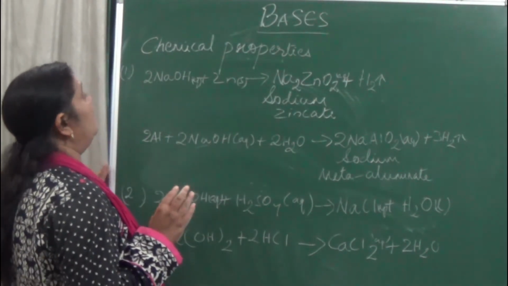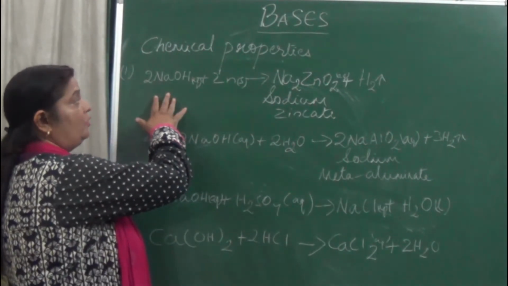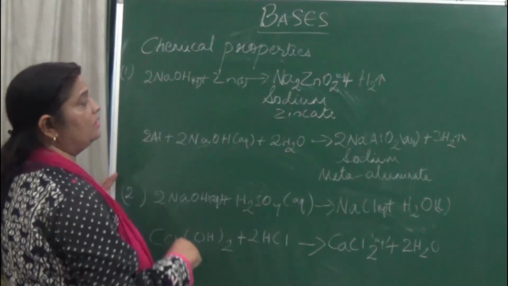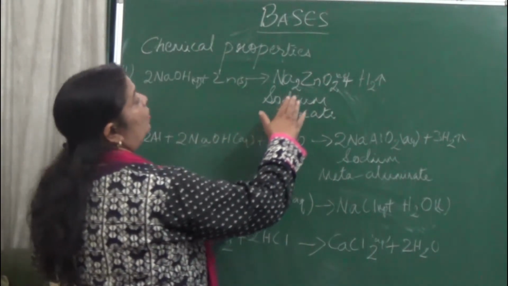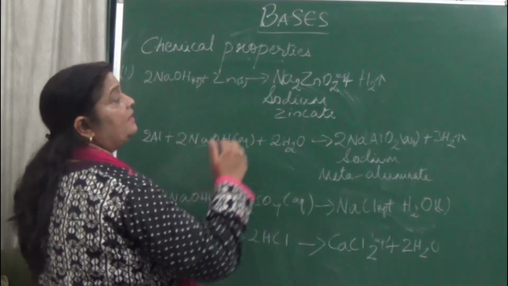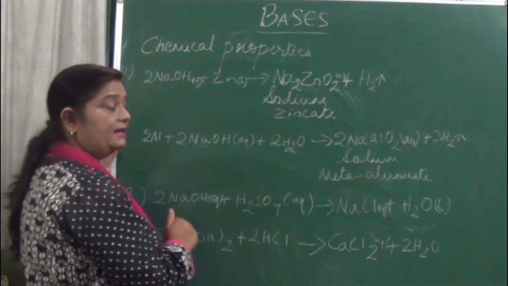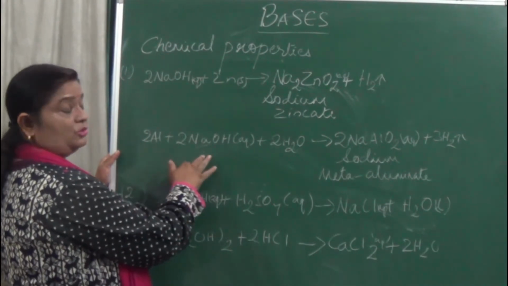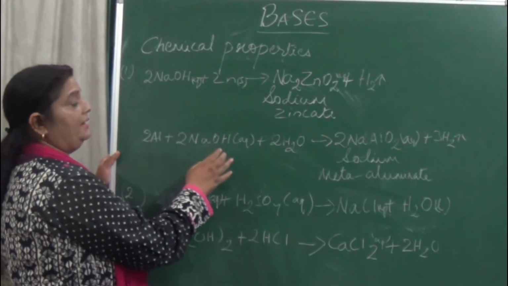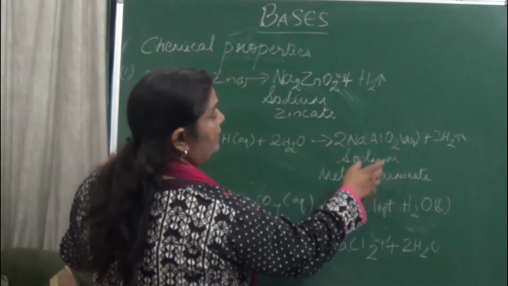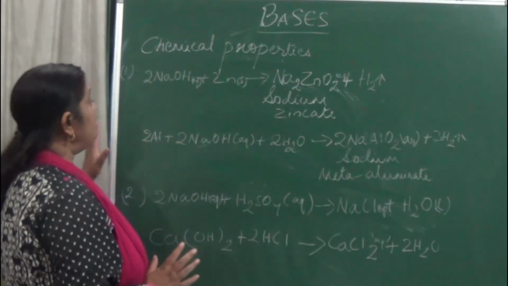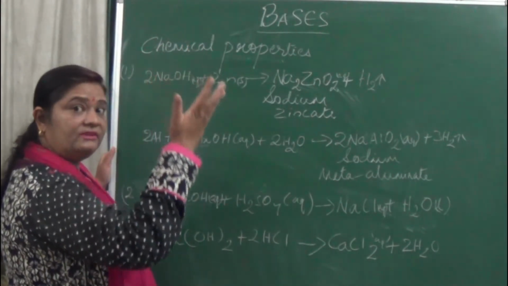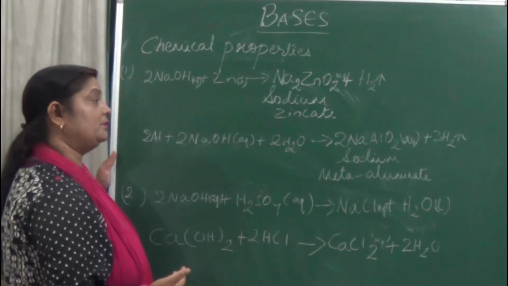If we take sodium hydroxide, zinc can react with it and gives sodium zincate, and hydrogen gas is released. Aluminium can also react with sodium hydroxide and gives sodium meta-aluminate, and hydrogen is liberated. These are reactive metals; they come above hydrogen in the reactivity series.